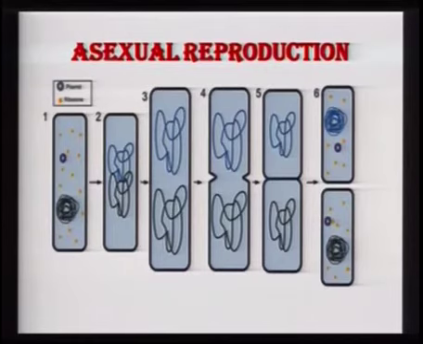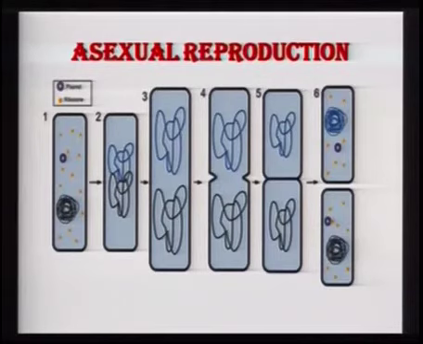Now, in the second slide, you find that the DNA has replicated. You can see the two different colors. In the third slide, the DNA has moved to the two opposite poles. When the DNA has moved to the two opposite poles, invagination occurs in the cell body, or the cytoplasm moves inside, and as it grows inside, the complete break occurs, and you can see in the fifth slide that the cytoplasm has totally gone inwards to meet the two ends, as a result of which the two daughter cells are formed. Now, these two daughter cells separate out.